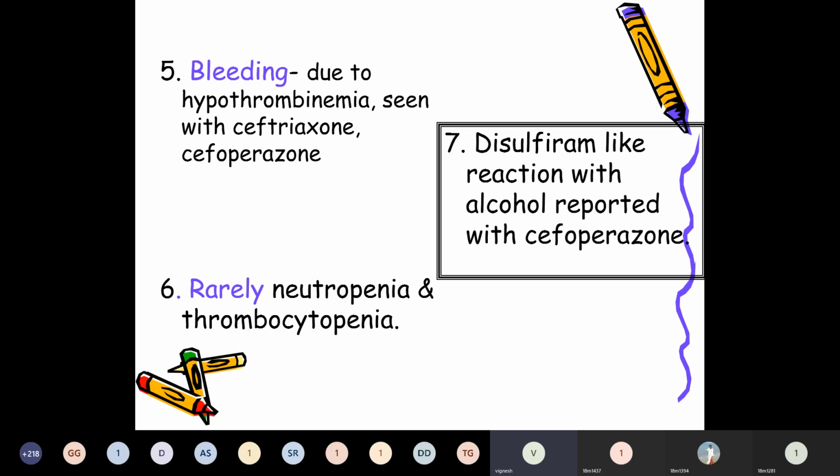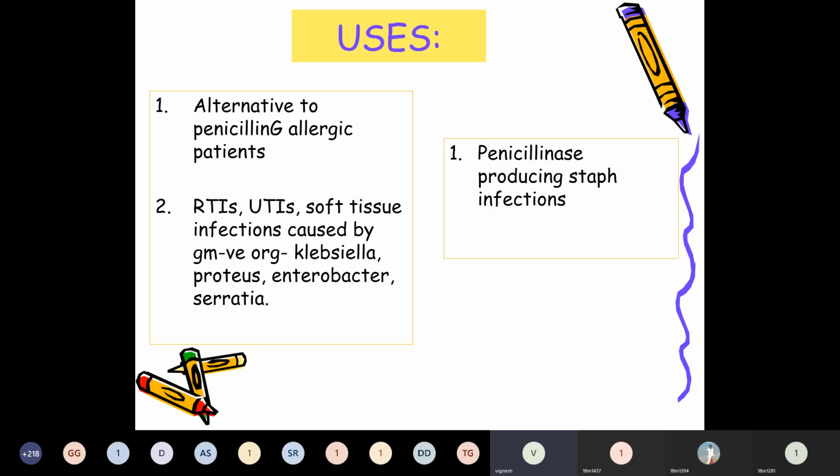Nephrotoxicity can be seen if administered with the aminoglycosides or loop diuretics. Bleeding is seen with some cephalosporins like ceftriaxone. Neutropenia and thrombocytopenia are also rare, and a disulfiram-like reaction can be seen. These are the adverse effects seen with cephalosporins.